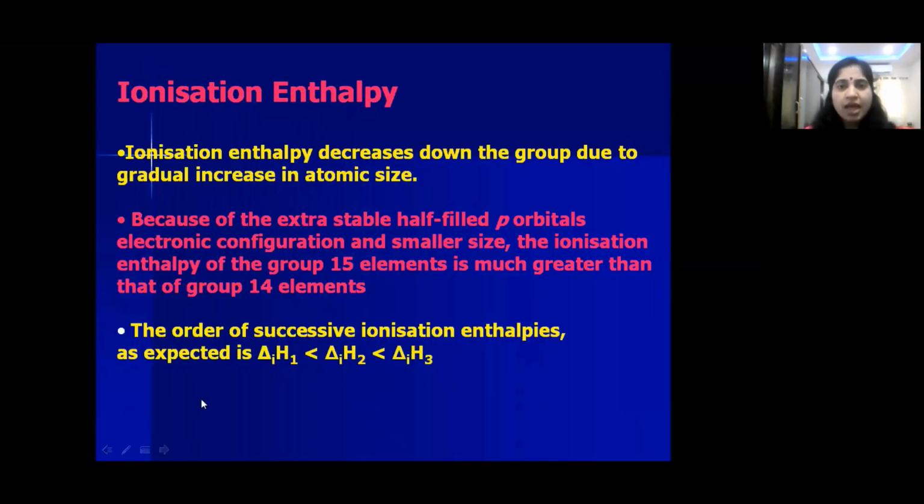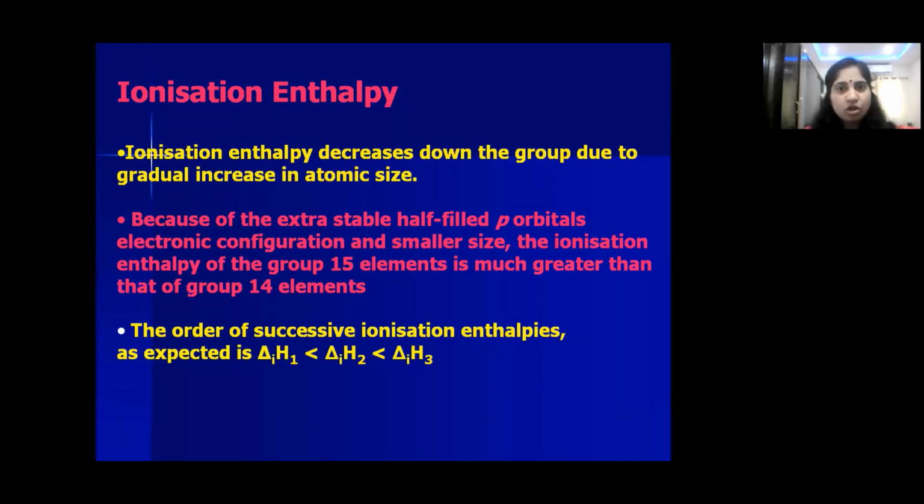Next, coming to ionization enthalpy. What is ionization enthalpy? The amount of energy required to remove an electron from an isolated gaseous neutral atom. Already we have seen in the first year, children. So what is ionization enthalpy? It is the amount of energy required to remove an electron from an isolated gaseous neutral atom. So we know the relation between ionization enthalpy and the atomic size, is it not? So both are inversely related.